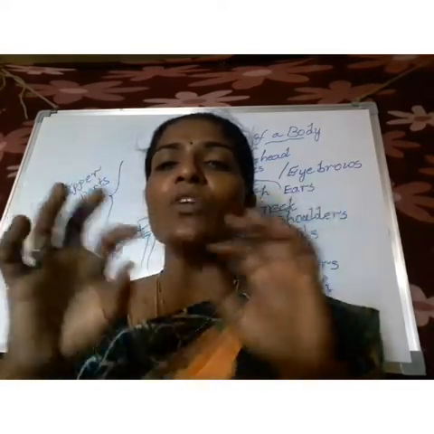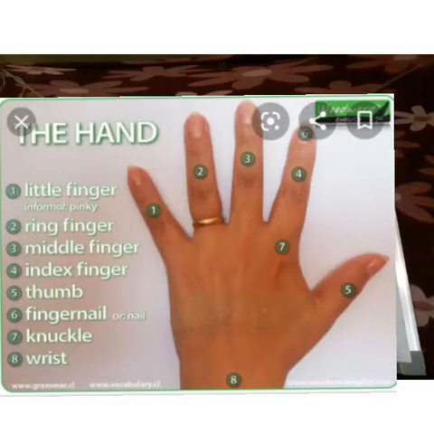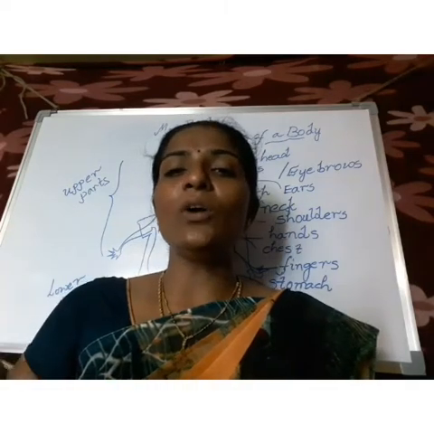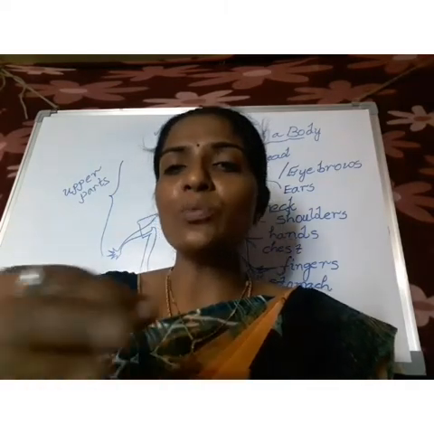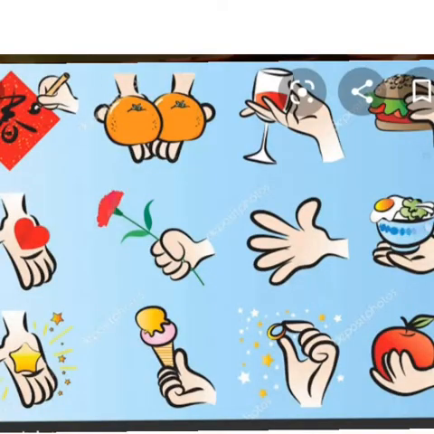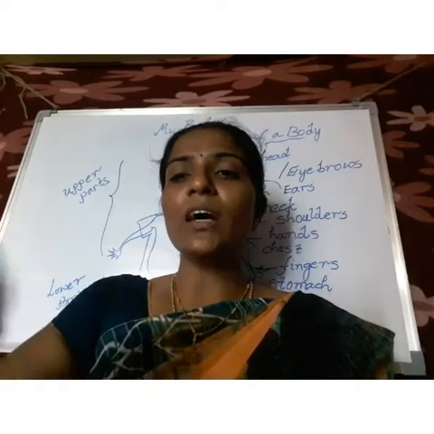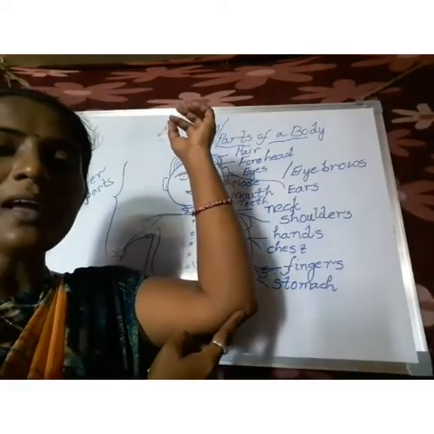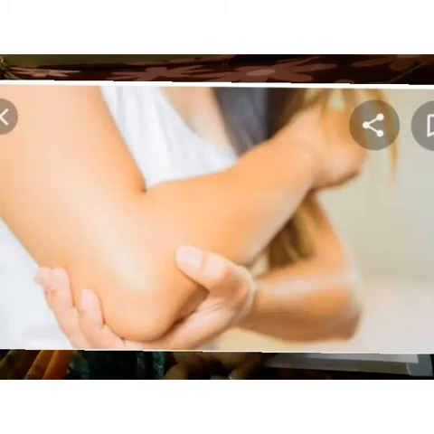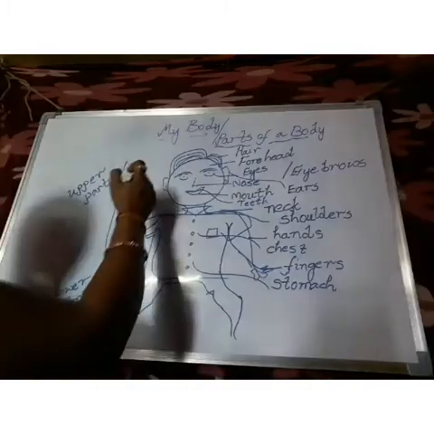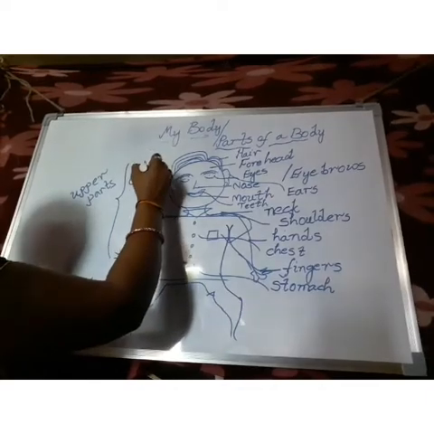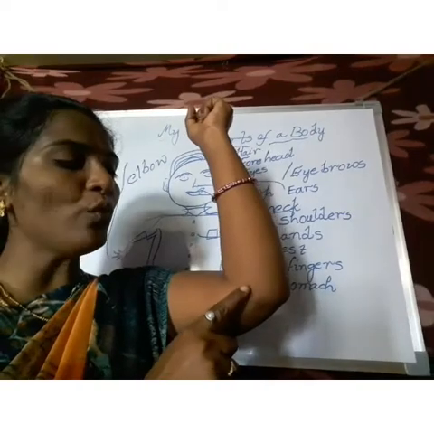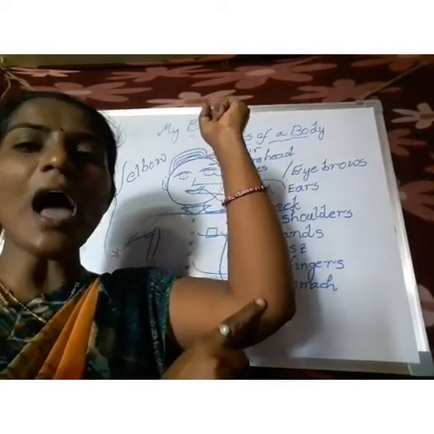So, what is the use of these fingers or hands? We can hold things, write, and also draw or paint with our hands. Okay, children. And in this hand, this part we call the elbow. What is the spelling of elbow? E-L-B-O-W, elbow. This is our elbow.